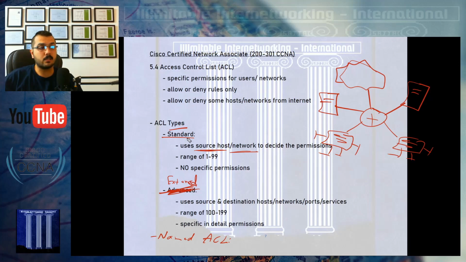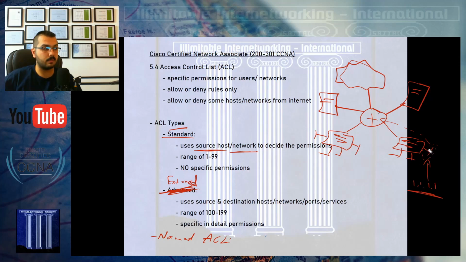Using standard access list, I will only mention the source that I should apply the filters upon. Maybe I will mention only this host's IP address, of course maybe it will be 1.1.1.1.